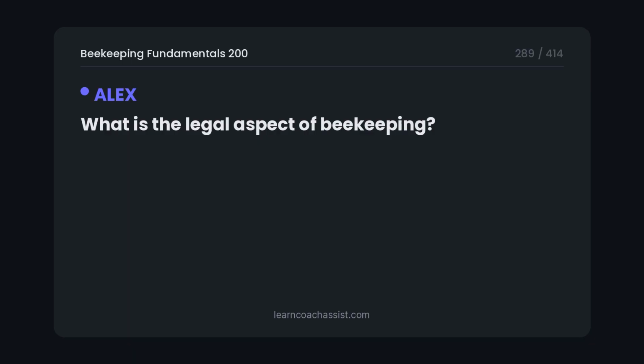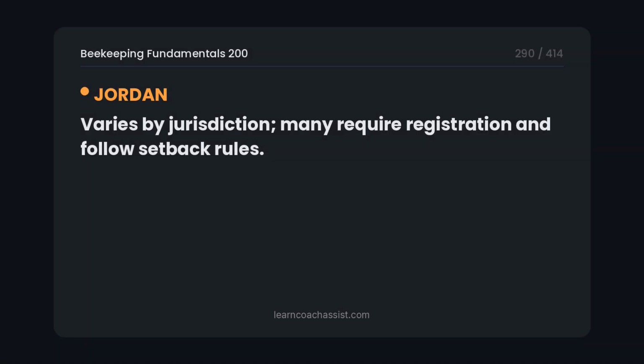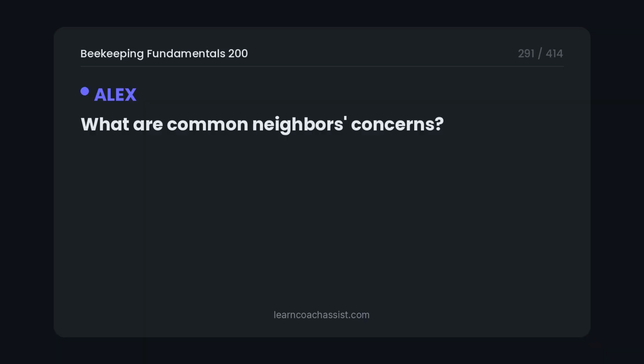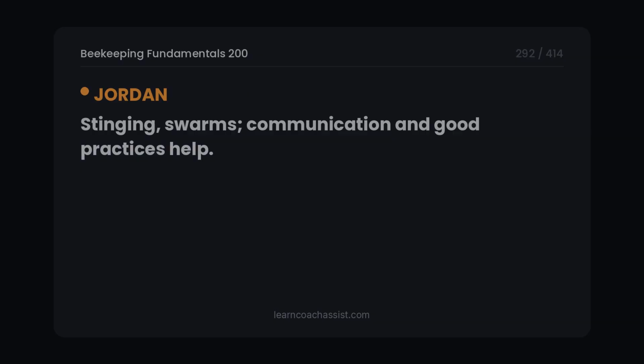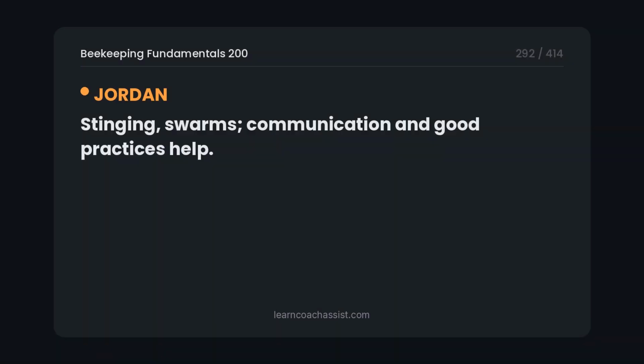What is the legal aspect of beekeeping? Varies by jurisdiction. Many require registration and follow setback rules. What are common neighbors' concerns? Stinging, swarms, communication and good practices help.